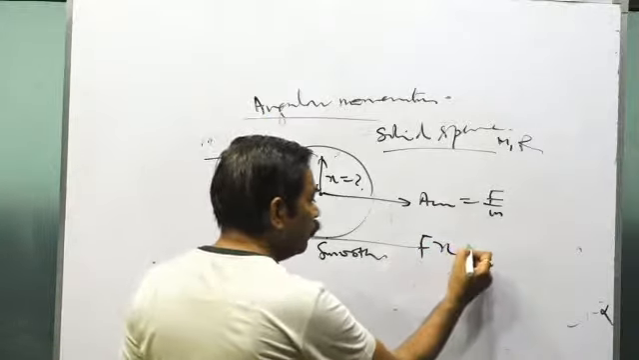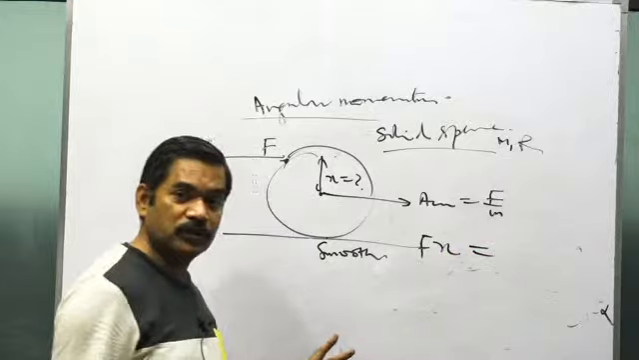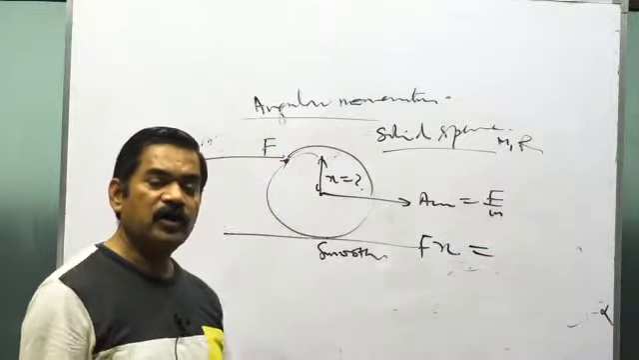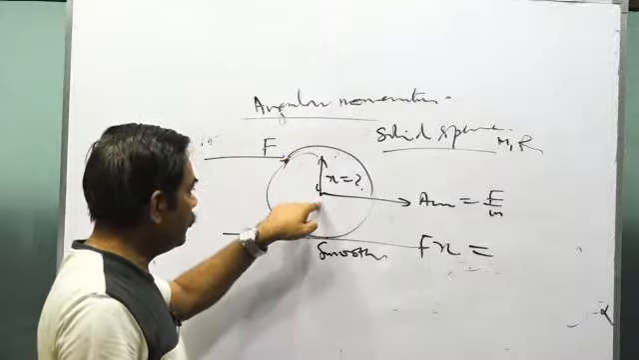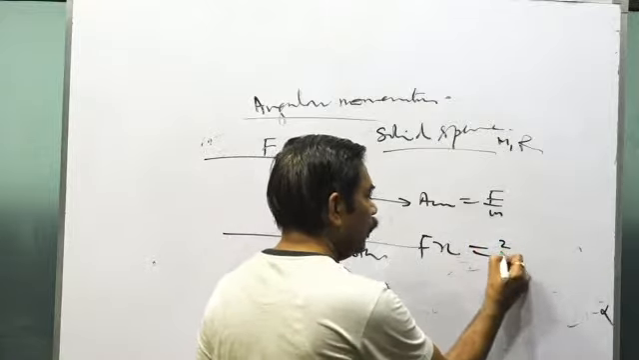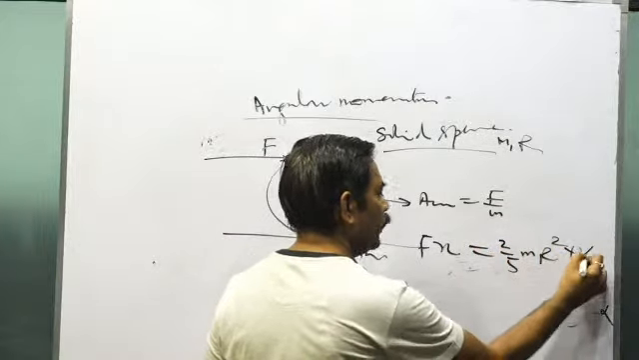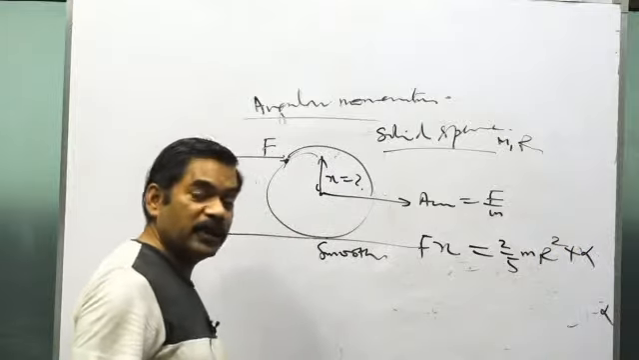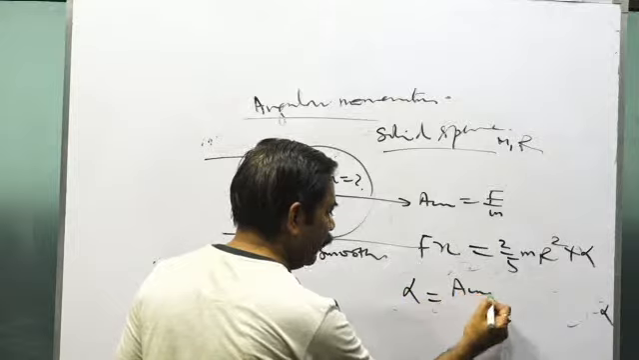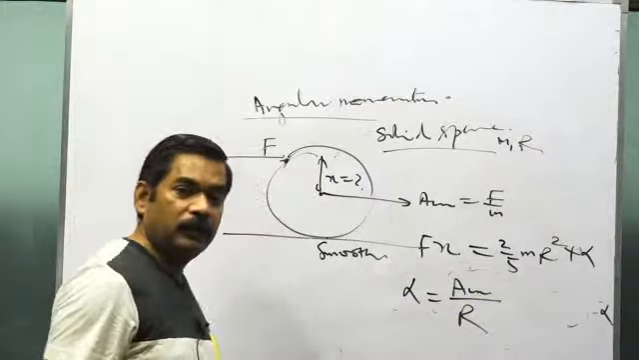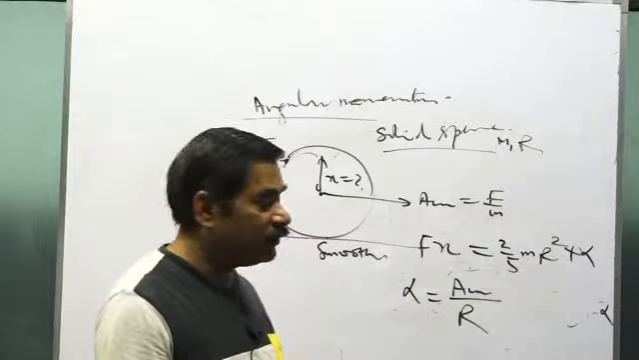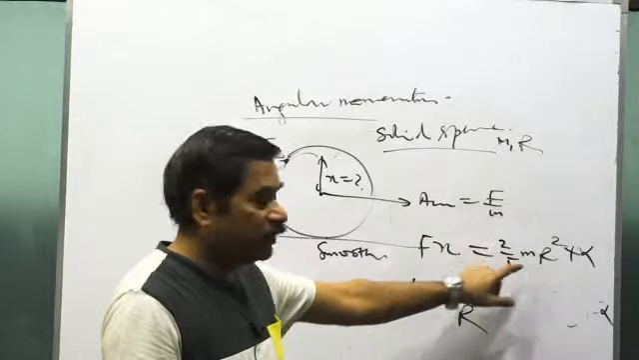And torque tau will be equal to what? There is no other force. The force is there, mg is there, N is there, but because they are passing through the center, the net torque about the center will be F into x only. This torque tau will be equal to I alpha. I is 2 by 5 mr square into alpha. Now because the motion has to be pure rolling, alpha should be equal to a center of mass divided by R. So you will keep this value here and get the value of x.